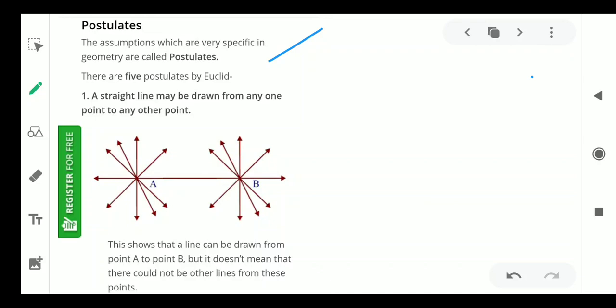That is called a postulate. Euclid gave five postulates in our geometry.